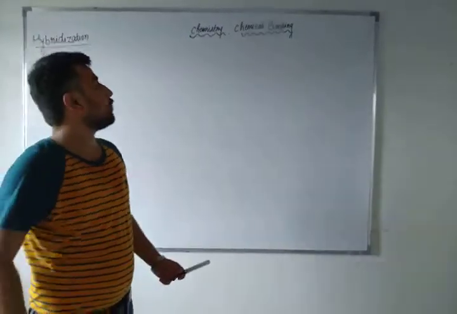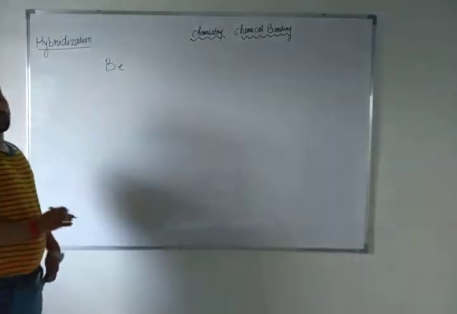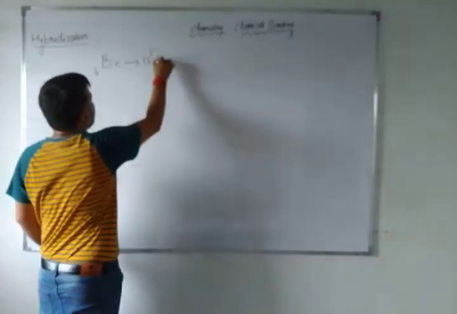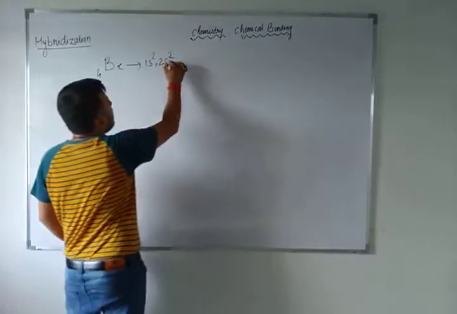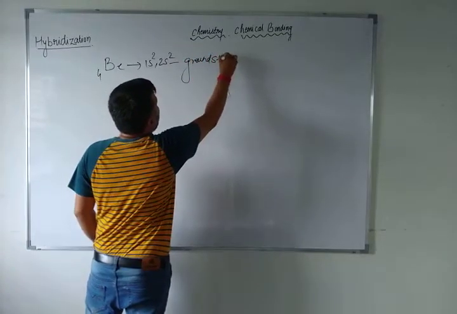So now just suppose beryllium. What is the atomic number of beryllium? It's 4. 1s2, 2s2. This is its ground state. What is this? Ground state. If I want to redistribute the beryllium, then what can I do? Can you tell me?